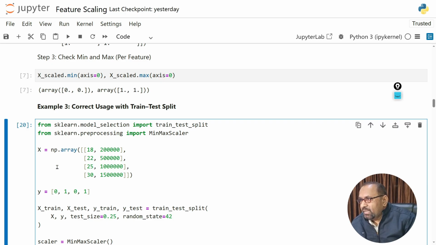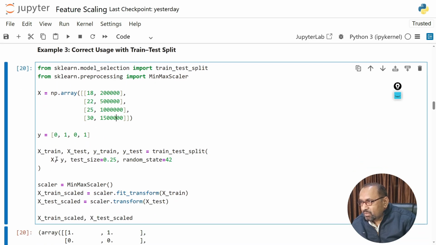We have X equal to np.array, with values 18, 22, 25, 30, then 20, 2 lakh, 5 lakh, 10, 15. These are the X values, and after that we have the y. The values inside y are 0, 1, 0, 1. These are the target values, and these are the input values.